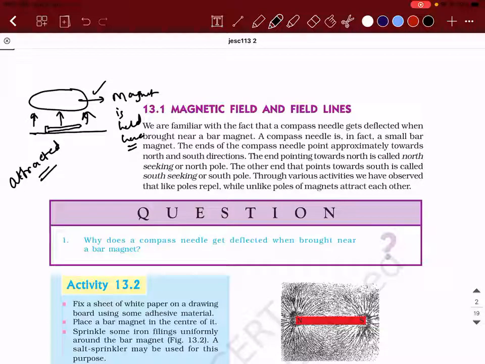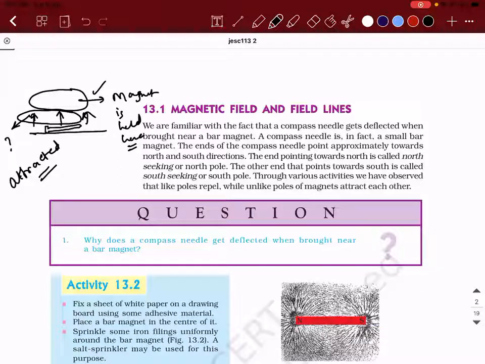But the question I need to answer is, are you able to see any magnetism with your naked eyes here? No, sir. You're not able to see, right? Then it is very difficult for us to come up with a theory.